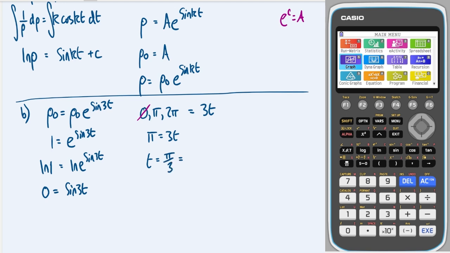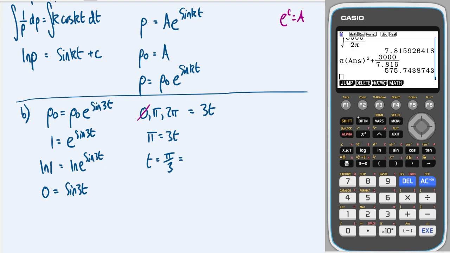We're going to need to calculate that because it needs to be in decimal, and remember that t is given in days. So pi over 3 equals, I don't know it off by heart, I'm sorry to say, 1.047.